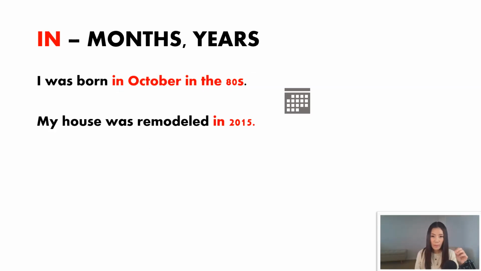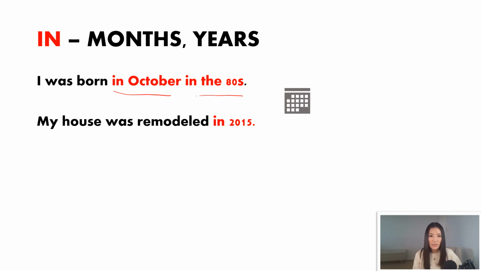We're going to use the preposition in when we talk about months or years. For example, I was born in October in the 80s. So it's months and years, right? In the beginning, I said that when we are talking about dates, we use on. So on would be a specific date, like October 1st. I was born on October 1st. But because there is no first, I'm not giving you a date, I'm only giving you the month or the year, we would use in instead of on.